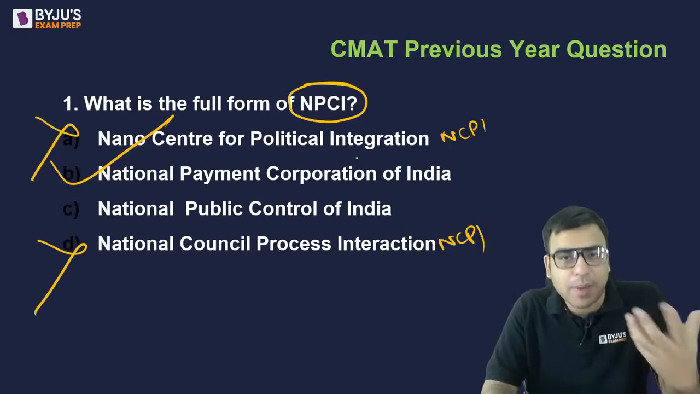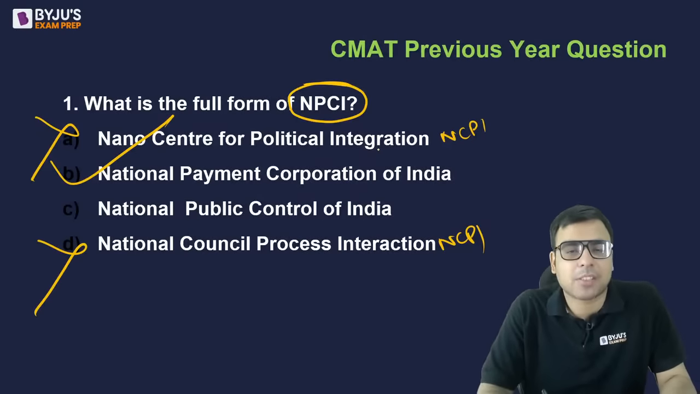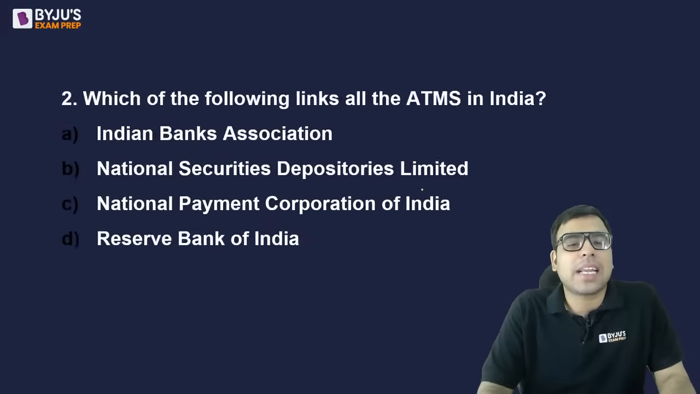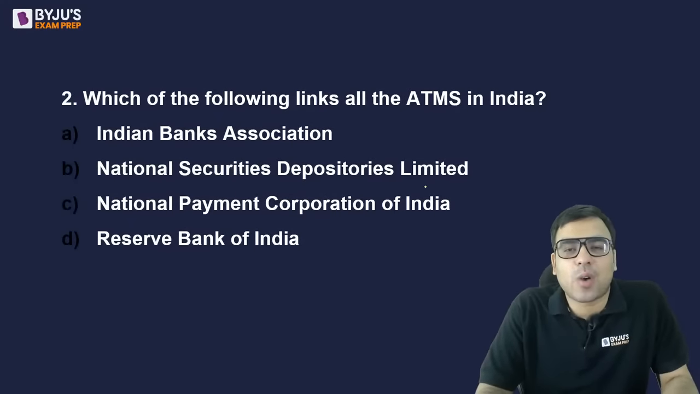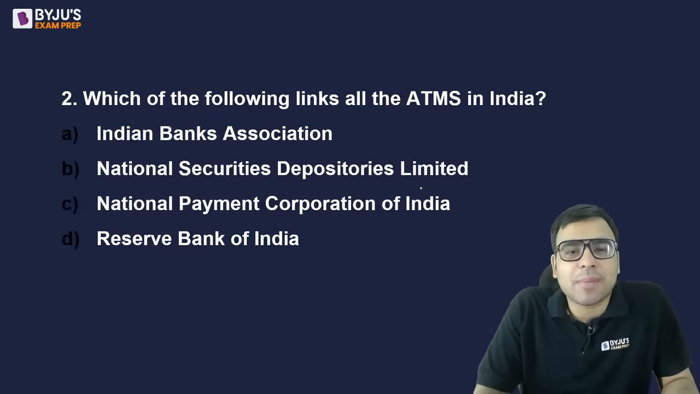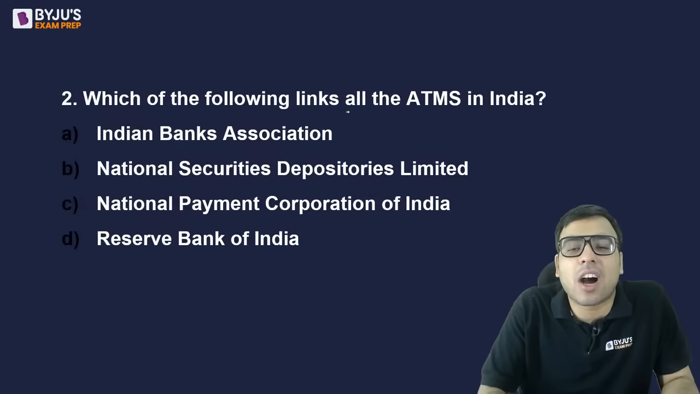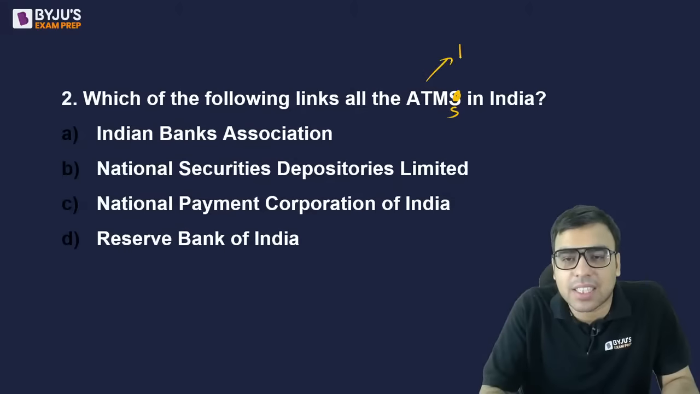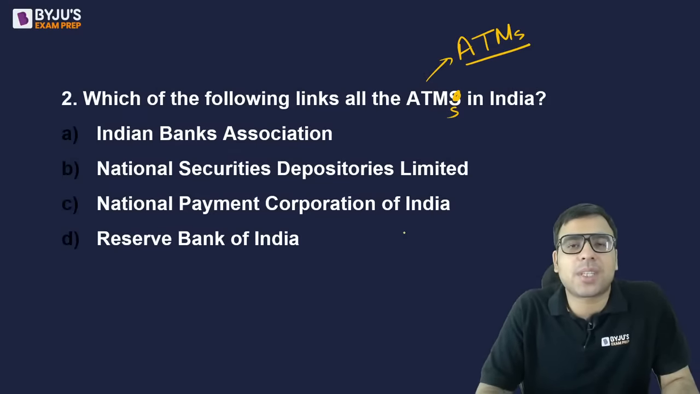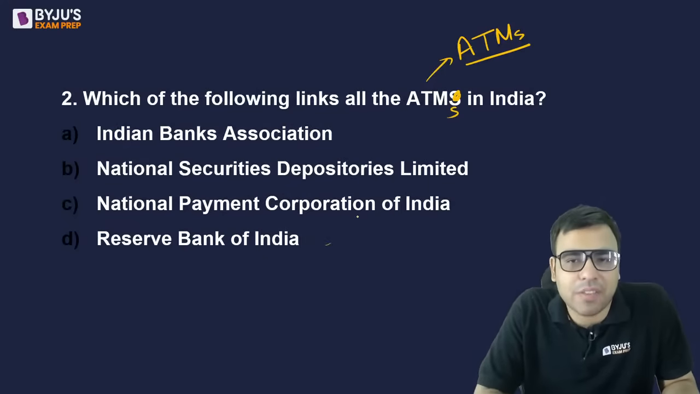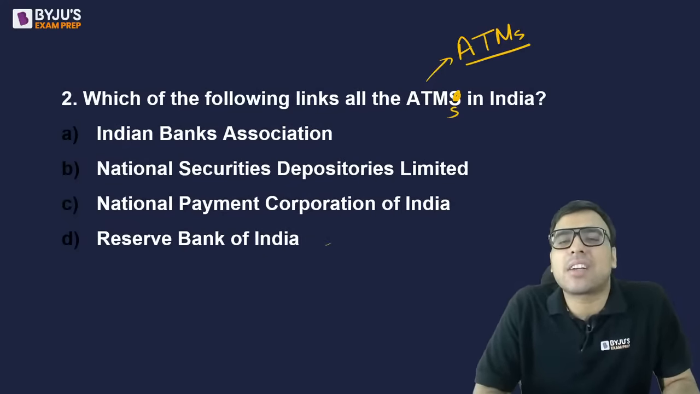I'll explain this in detail, just wait. But let's ask another question. Question number 2 says, which of the following links all the ATMs in India? Your options are Indian Bank Association, NSDL, National Securities Depository Limited, National Payment Corporation of India, Reserve Bank of India. What is the right answer to this question?